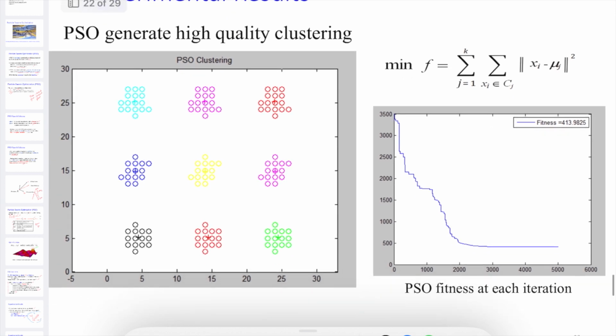Here is the PSO fitness at each iteration. For each iteration, you can see how the fitness function evaluates into a constant value, finally. So this is the near optimal solution. The fitness function is this formula: sigma j equal to 1 to k, and sigma over xi, an element of cj, of xi minus mu y. Here mu y is nothing but the average, and this is how they find the fitness function of the PSO.